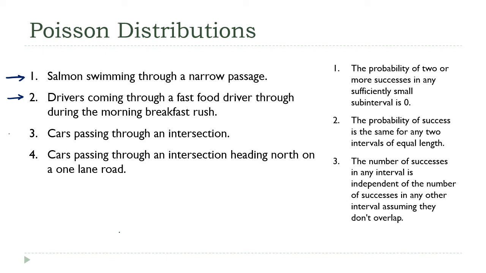All right, now scenario 3 isn't going to qualify. An intersection could have lanes going in both directions. Like this situation, you've got cars going north and cars going south, which makes it possible for 2 cars to pass through the intersection at the same time. So requirement number 1 isn't going to pass in this situation.